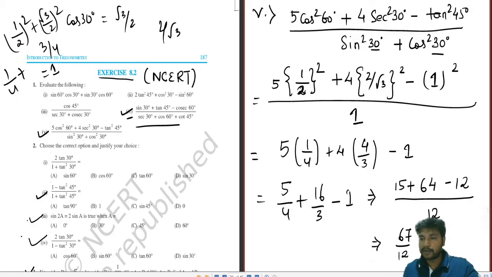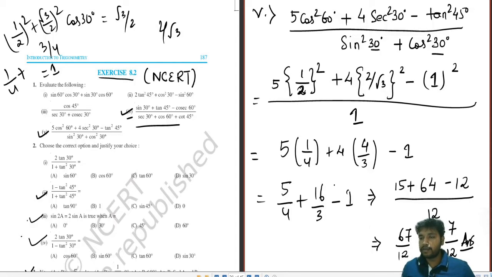So obviously in our prelims, we have been taught that if a fraction is improper, we have to convert it into a mixed fraction. That is 5 7 by 12. So your answer is 5 7 by 12. Do look into it very carefully.